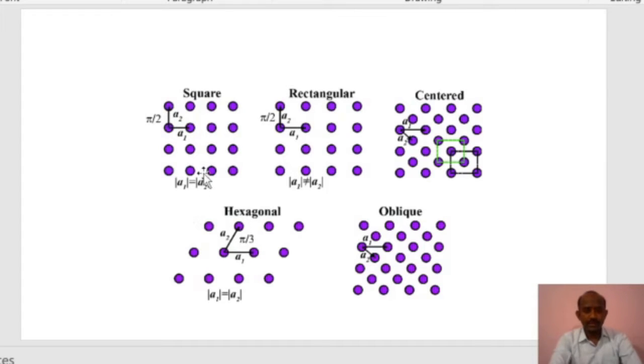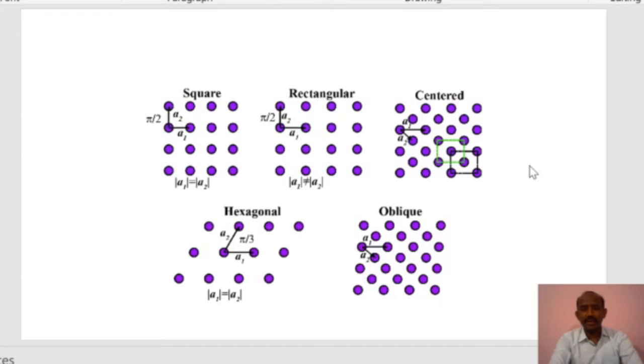So the first one is the square lattice system. Here the sides A1 and A2 are equal. The angle between A1 and A2 is 90 degrees. In the rectangular case, the sides A1 is not equal to A2, but the angle is 90 degrees. Here for our convenience, we have taken A1 and A2 as the lattice parameters. So you can take these as A and B also.